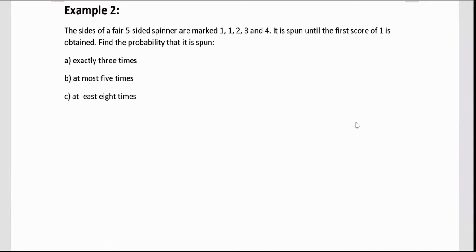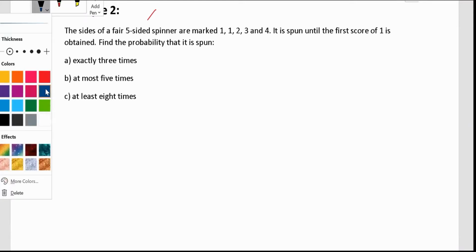Okay, so the sides of a fair five-sided spinner, which is example B from example 1. So we know that this is the spinner, right?